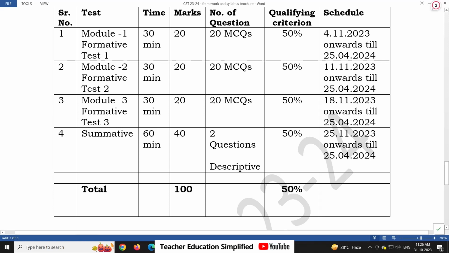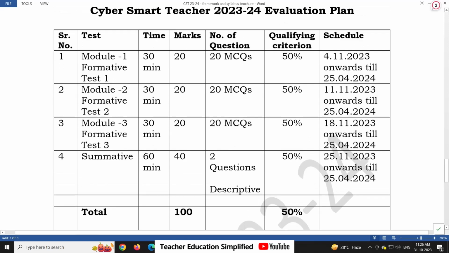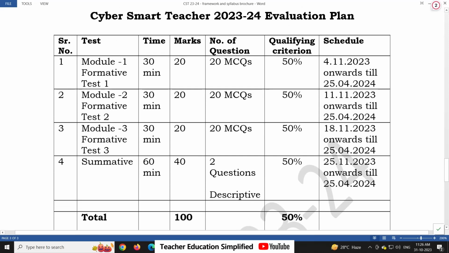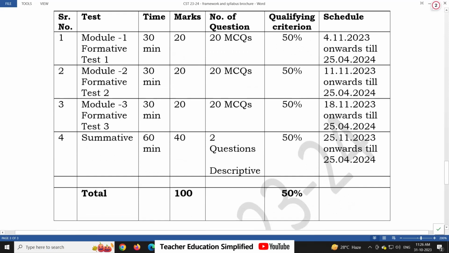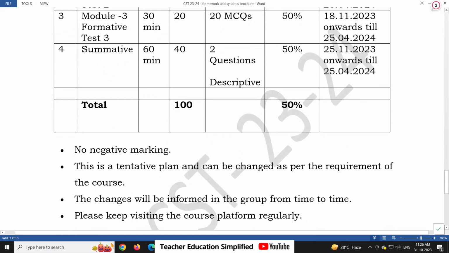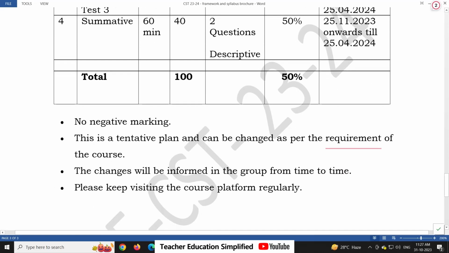Once you have completed all the tests and all the modules, you will get the certificate after completing the last test. So there are 4 tests in all: 3 MCQ tests based on each module, and the 4th based on all the modules, with 2 questions. This is how the course will run. There is no negative marking system. This is a tentative plan, and there can be some changes.